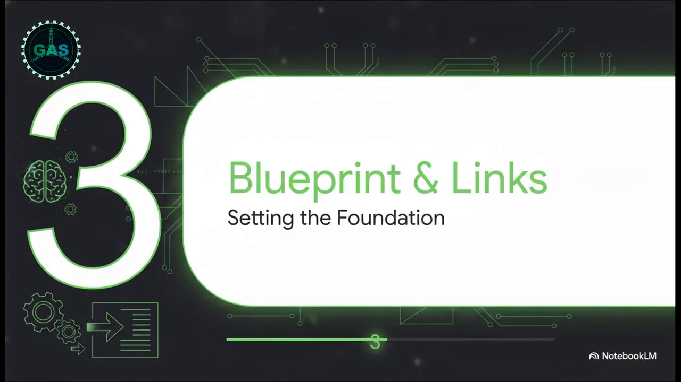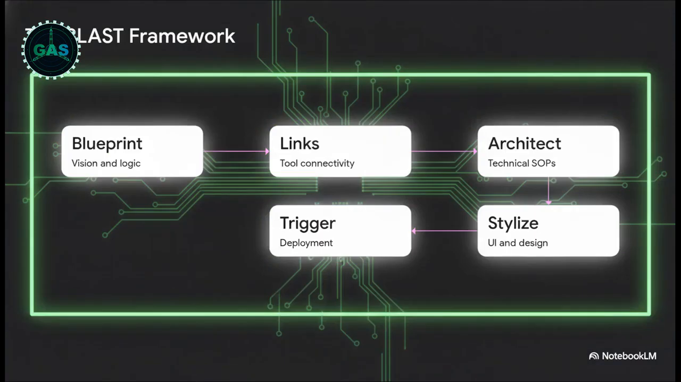All right, on to Section 3, blueprint and link connections, setting the foundation. Because, let's be real, having a 500 IQ intern is completely useless if you don't give them crystal clear instructions. That is exactly where the BLAST framework comes in. It's this definitive, repeatable 5-step playbook for building systems without traditional code. Blueprint, links, architect, stylize, and trigger. Whenever you're building an app, you follow these 5 steps. Why? Because while AI gives us unprecedented speed, frameworks like BLAST give us the reliability we desperately need.